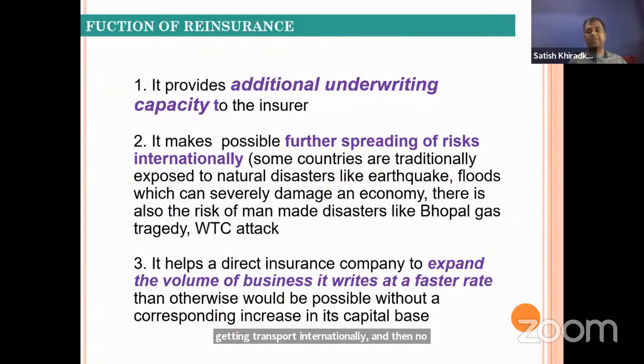Because we can get the cover from outer countries, foreign countries, the risk is getting spread. Then it expands the volume of business it writes at a faster rate, because as in the first function we have seen that we are getting additional capacity. If we get additional capacity, then we can write more, and then we can expand our business.